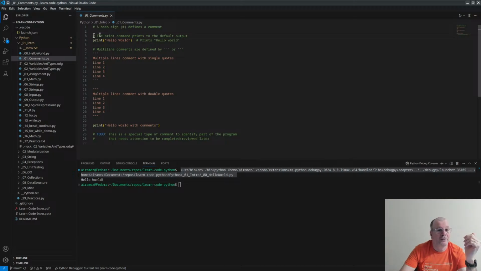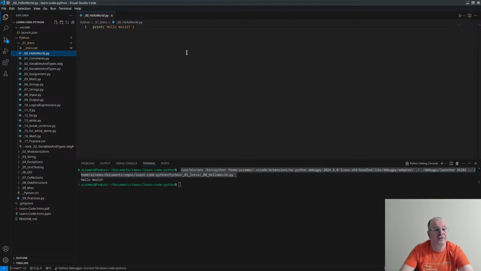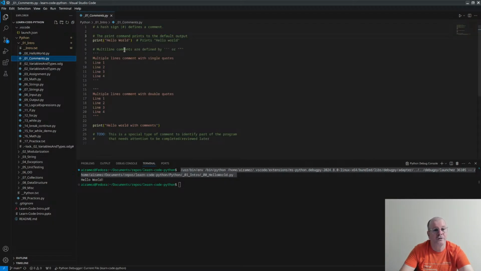This is another comment. So now I'm trying to explain that hello world. See, this one has no comment. So it is, maybe you cannot understand something. But if we go to this one, now I say the print command prints to the default output. It's so obvious that maybe it does not even deserve explanation.